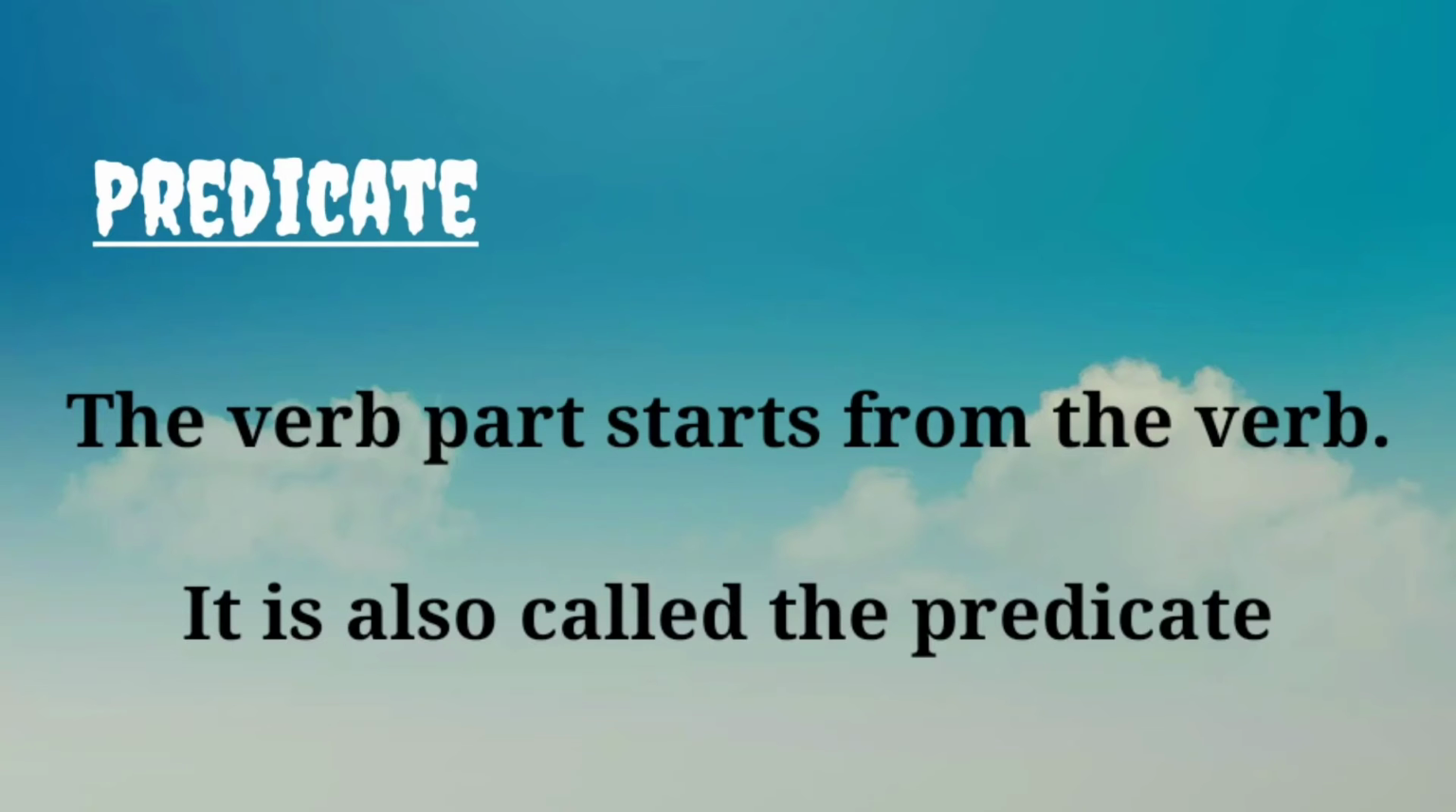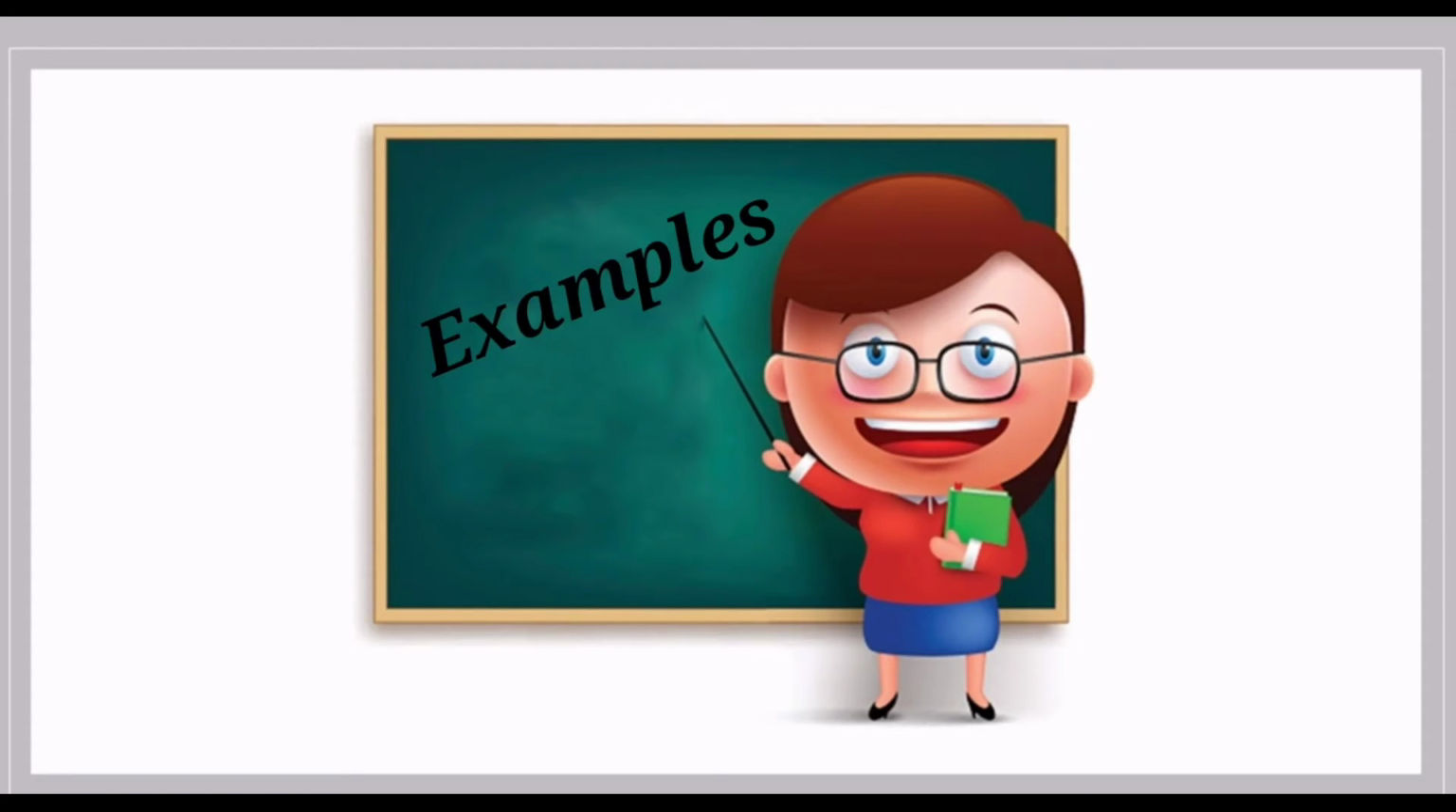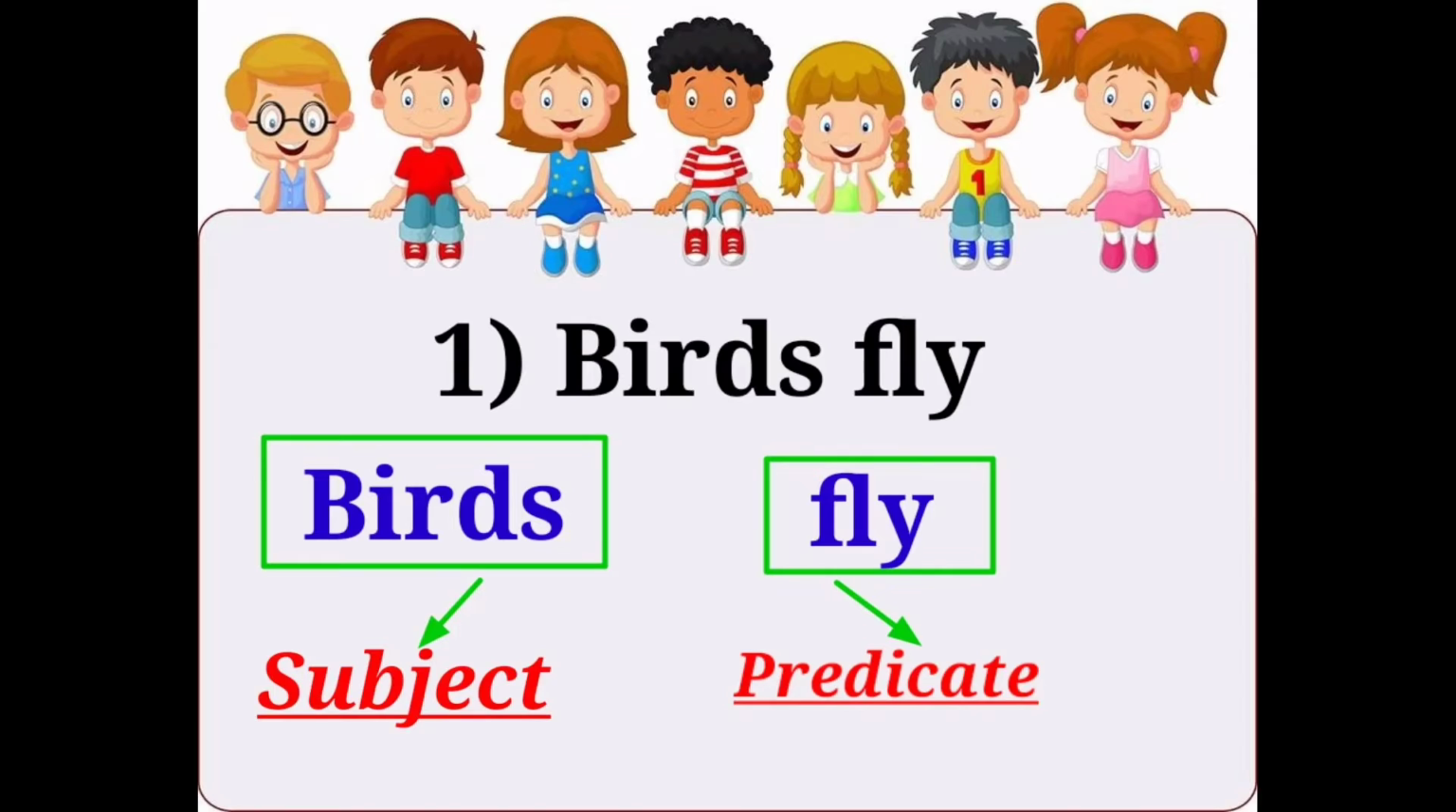Okay, have you understood? Now we are going to see a few examples for both the subject and the predicate. Look at the first example. Birds fly. This is the Tamil meaning for birds fly. I told you before, right? Subject is the name of the person or place or thing in a sentence. I can ask who fly. The answer to the question is the subject of the sentence.